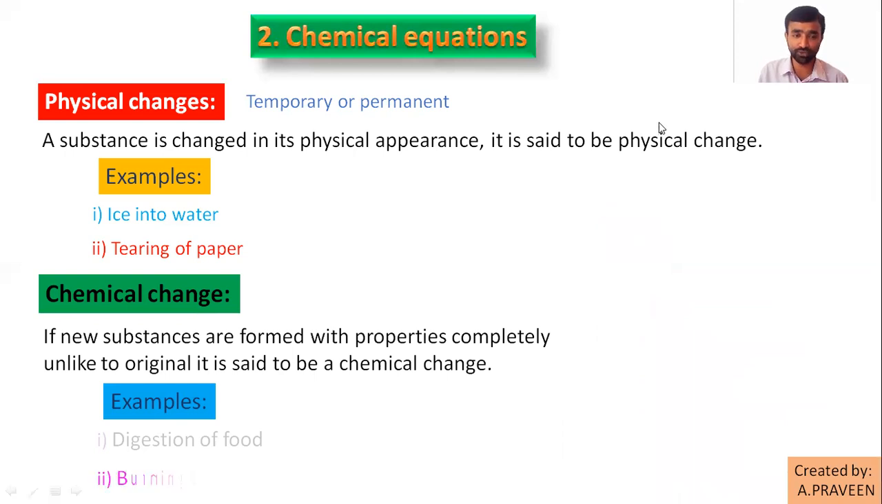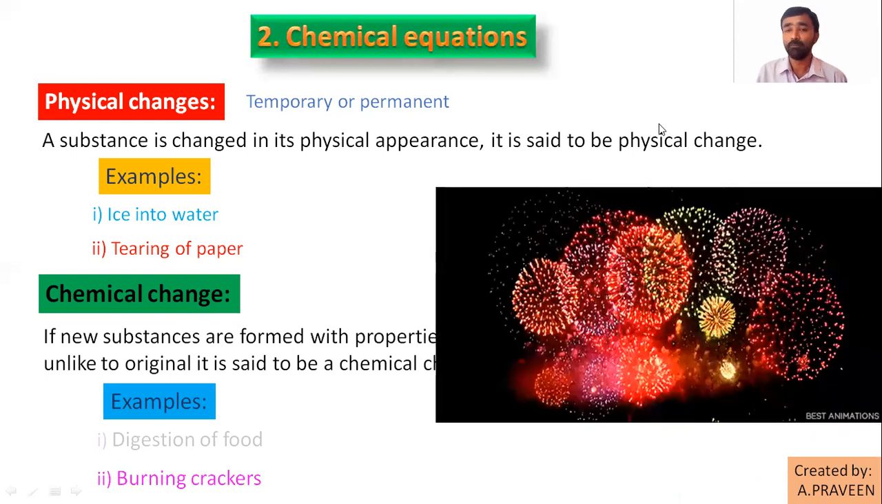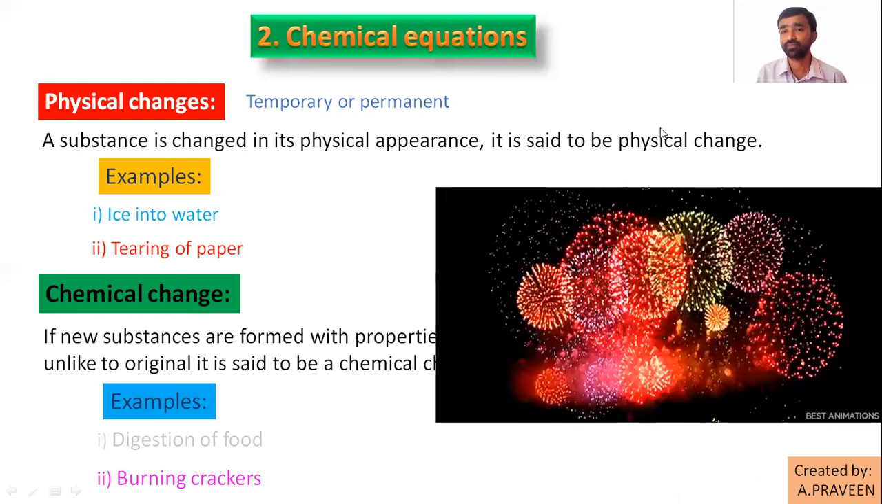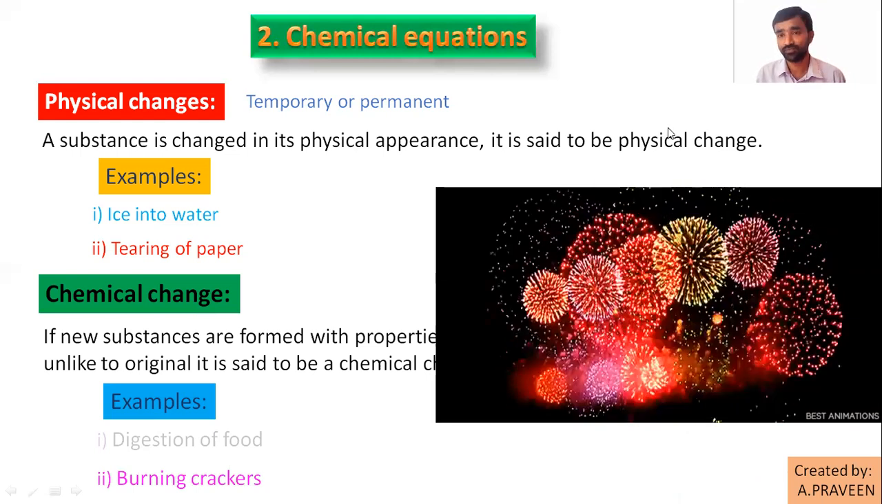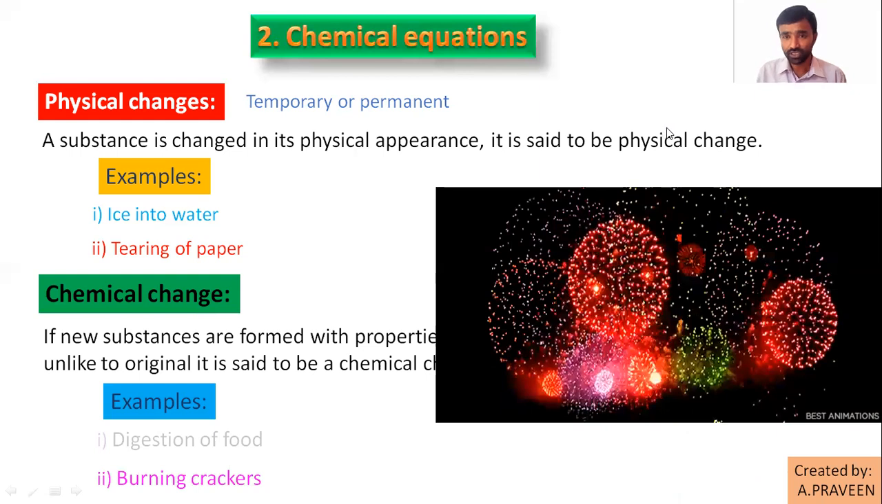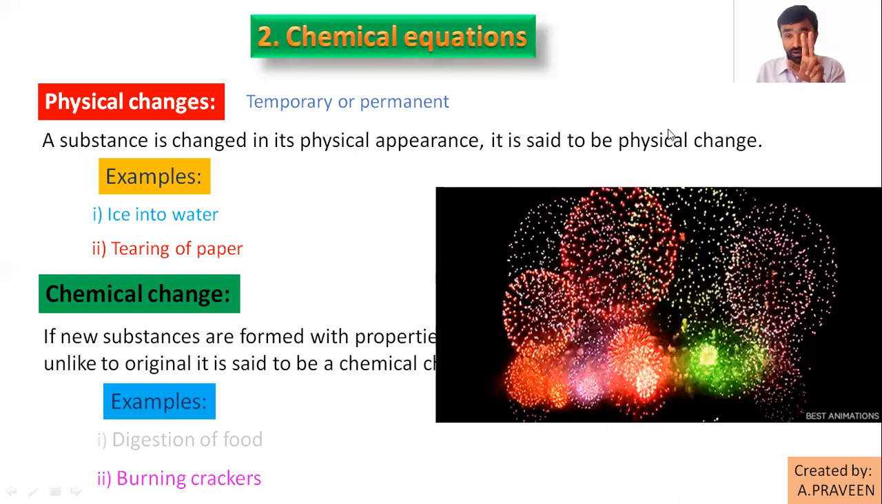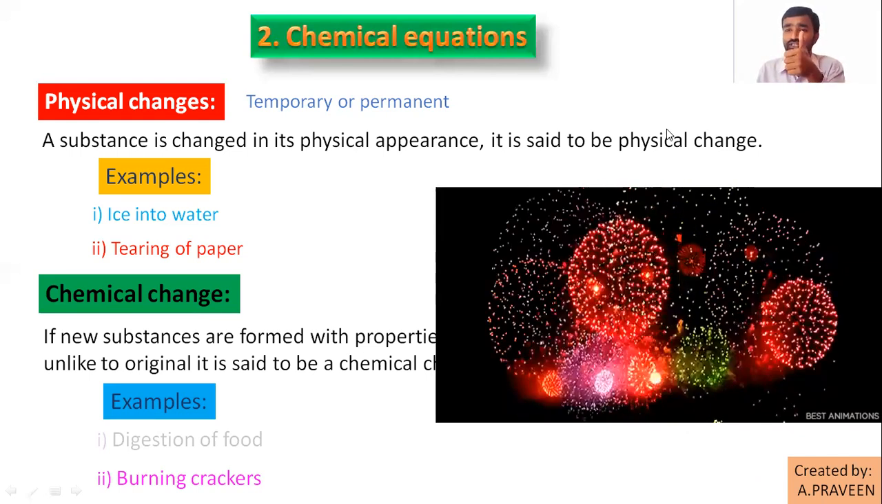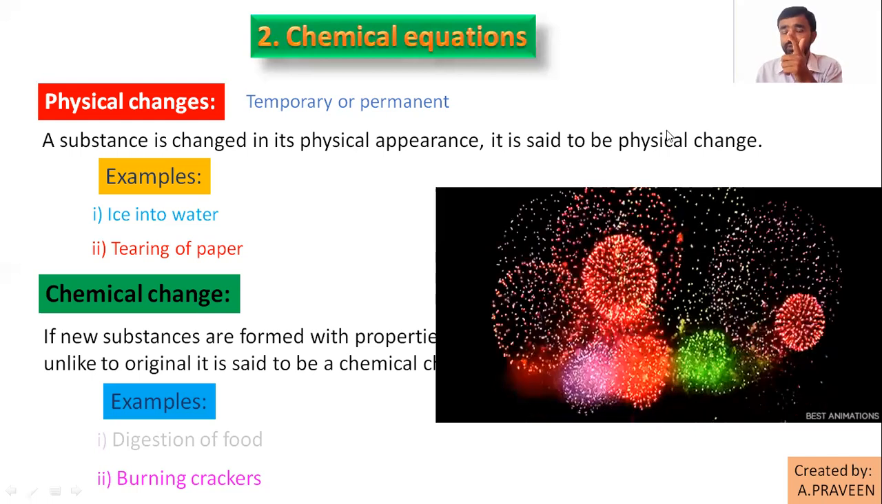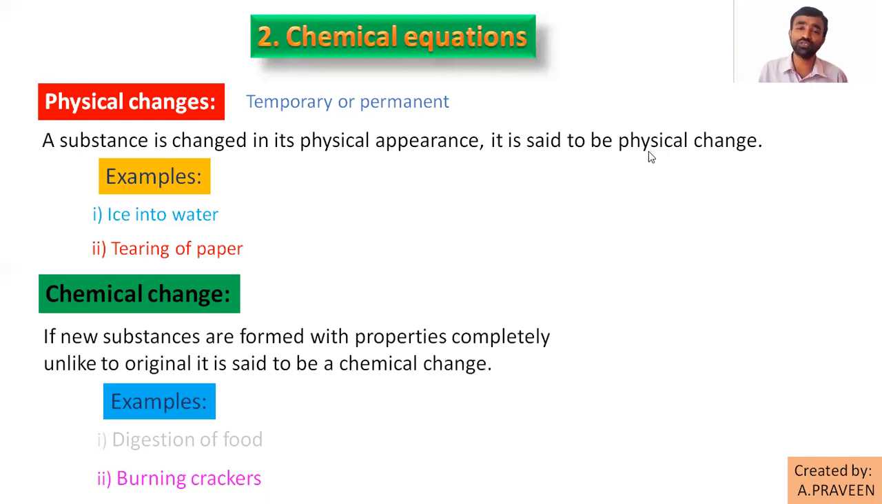Then one more example is given here, burning of crackers. If you burn crackers, what is left after burning? Ash. While burning, what can you observe? Gases released, right? So, unlike properties or same properties for the products? New substances formed, gas released, fumes, then ash left. So here, unlike properties to the original substance. So burning of crackers is an example for chemical change.